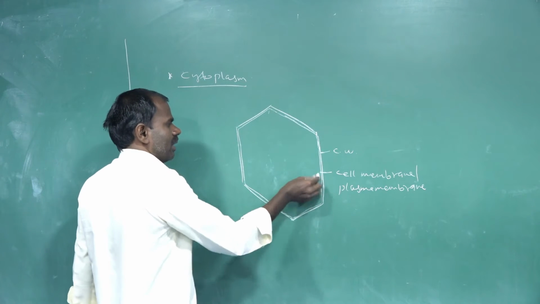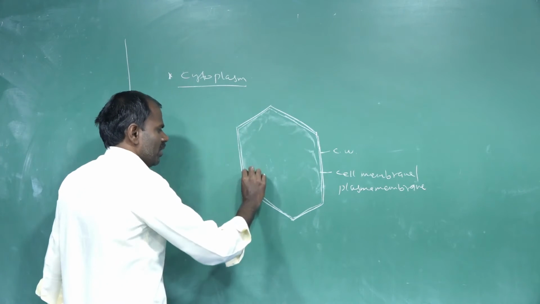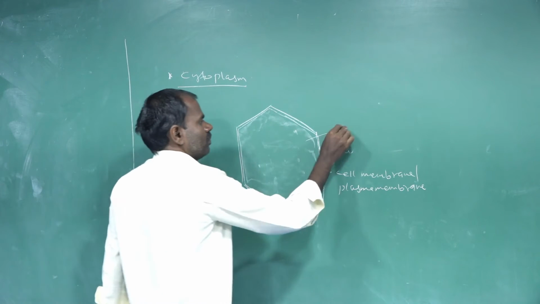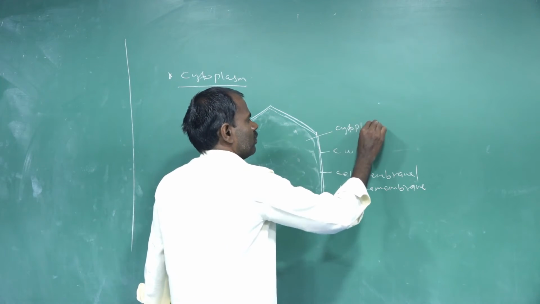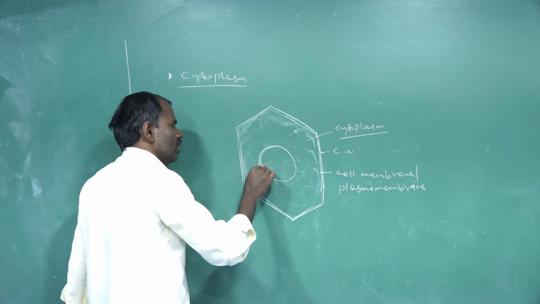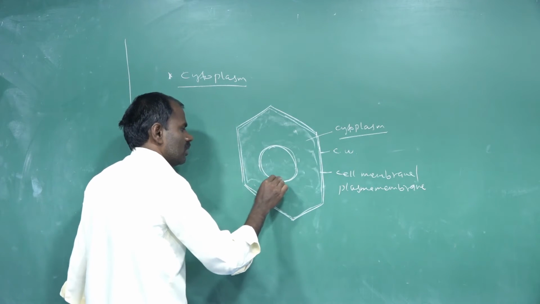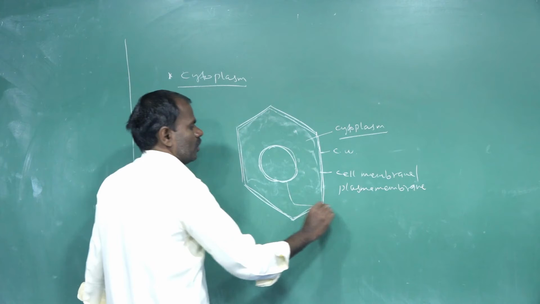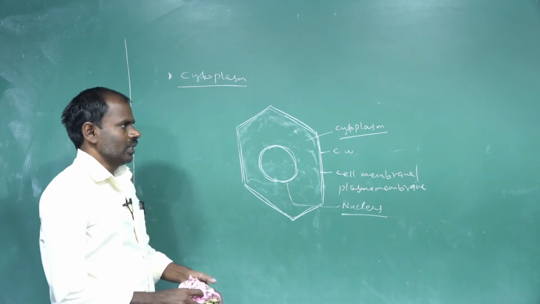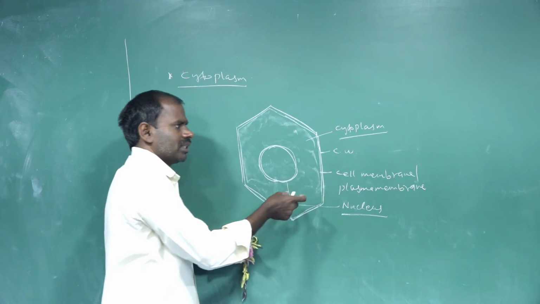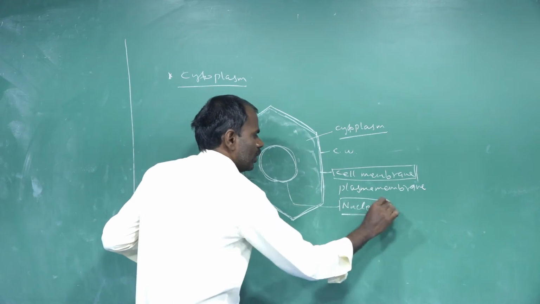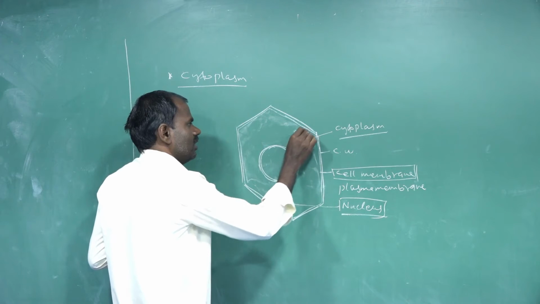Inside the cell membrane, the semi-fluid structure is called the cytoplasm. Inside the cytoplasm, the central cell organelle is called the nucleus. The cytoplasm is present between the cell membrane and the nucleus.